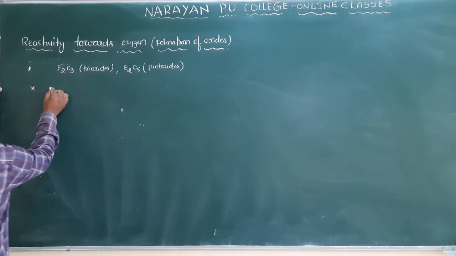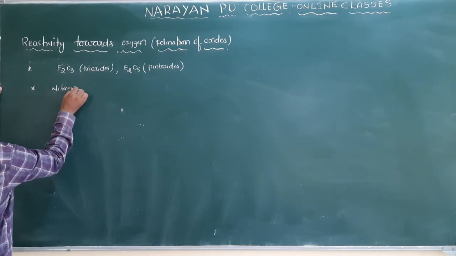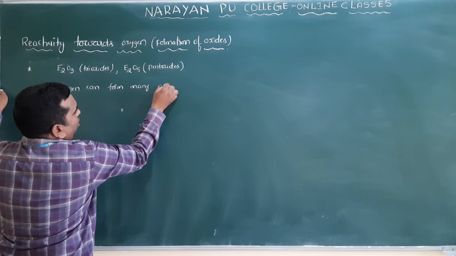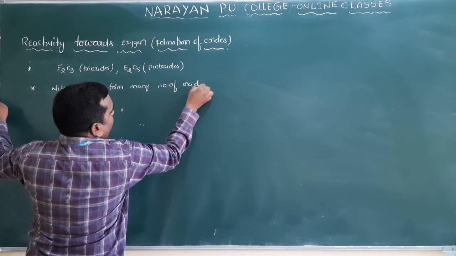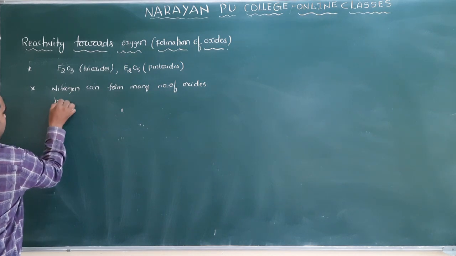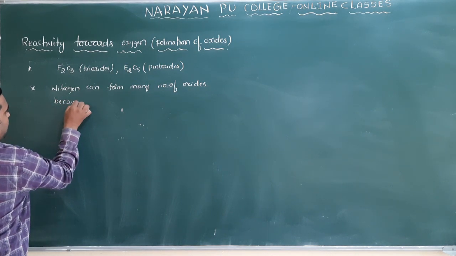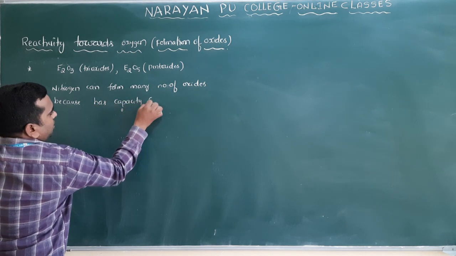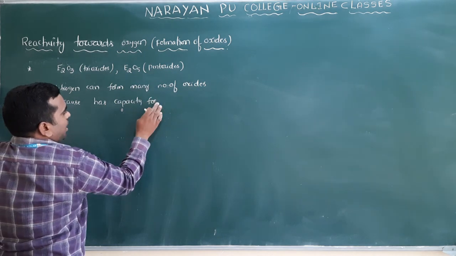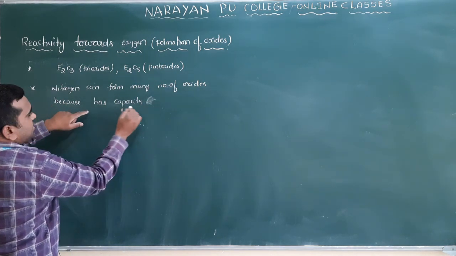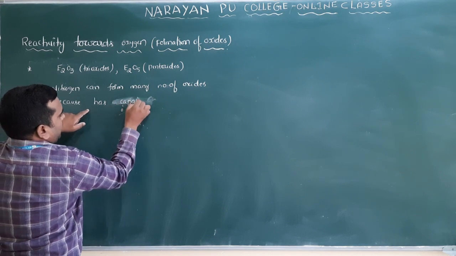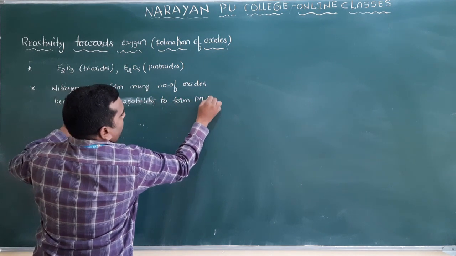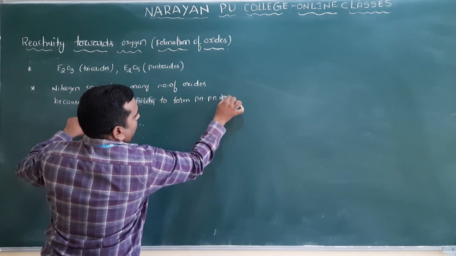Nitrogen can form many oxides because it has the capability to form p pi-p pi multiple bonds.